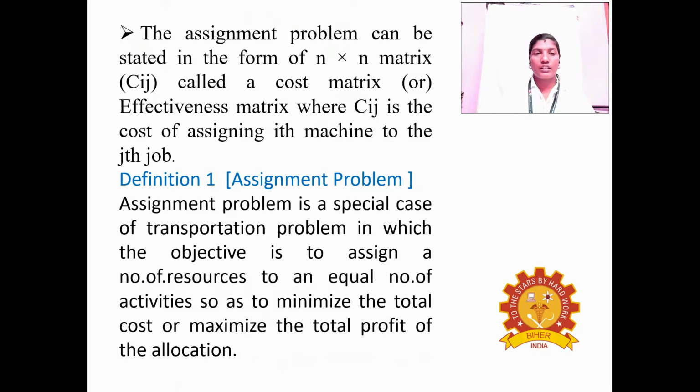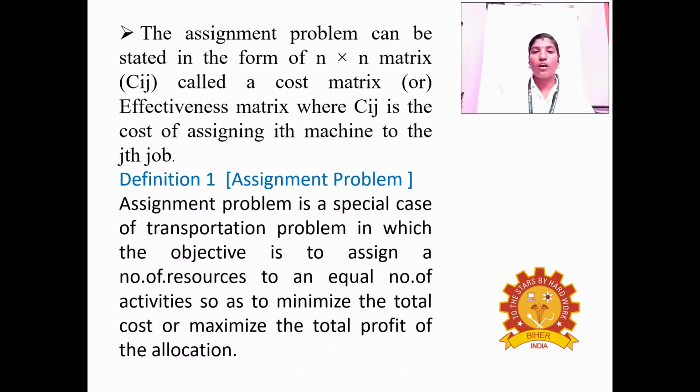Now the next definition: the assignment problem is a special case of the transportation problem in which the objective is to assign a number of resources to an equal number of activities, that means the number of rows is equal to the number of columns, so as to minimize the total cost or maximize the total profit of allocations.